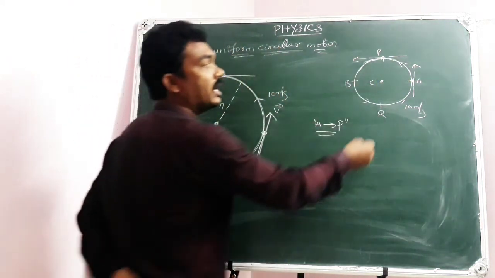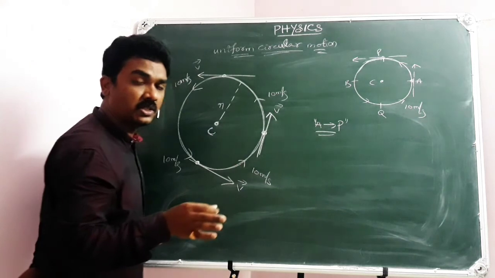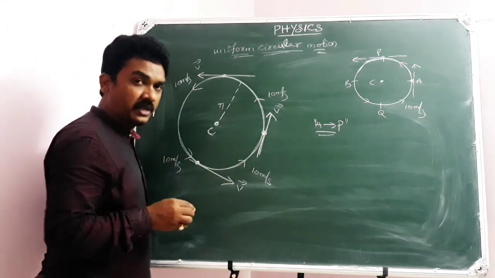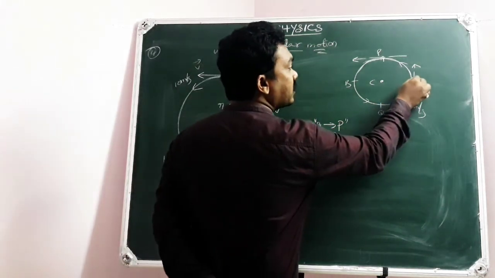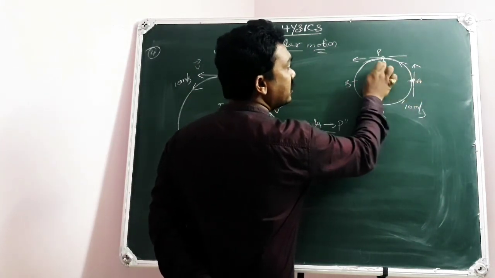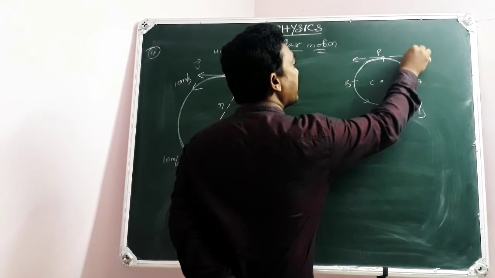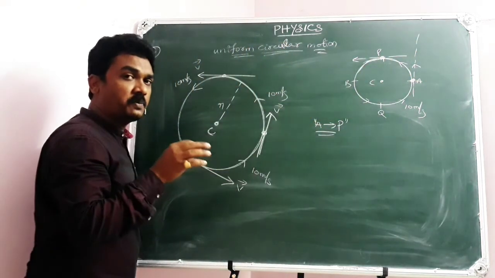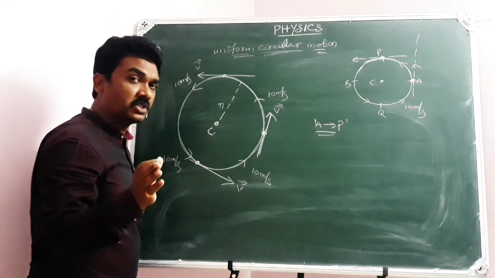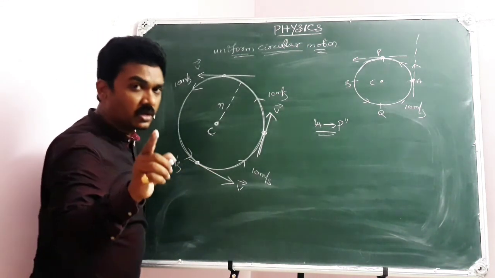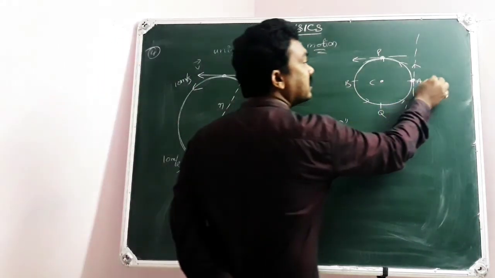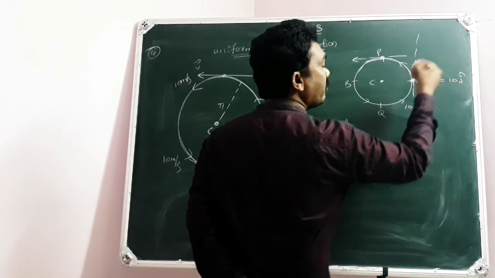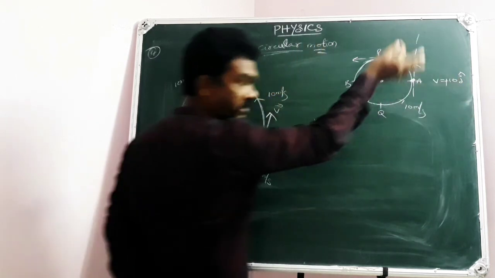So when the particle has gone through a quadrant, I repeat, when the particle has gone through a quadrant, the direction of velocity changes in this way. Here it is vertically up, but here it is like this. So from A to P, though the speed remains constant, the direction changes. That's the reason why here the velocity vector is 10 j cap, of course plus, positive direction.